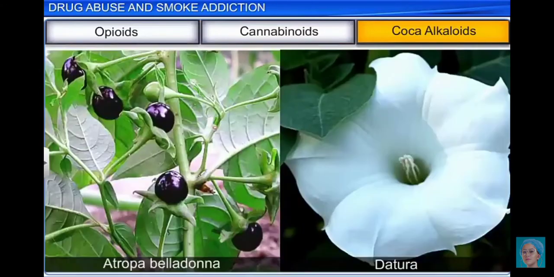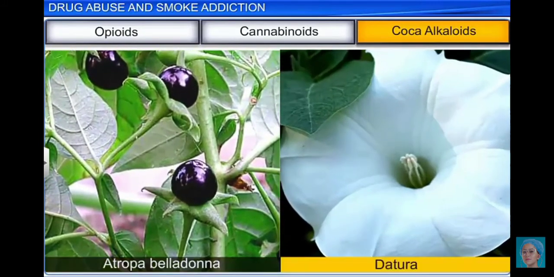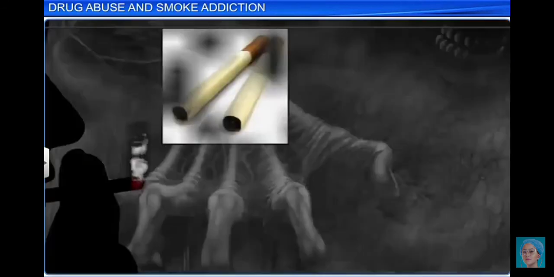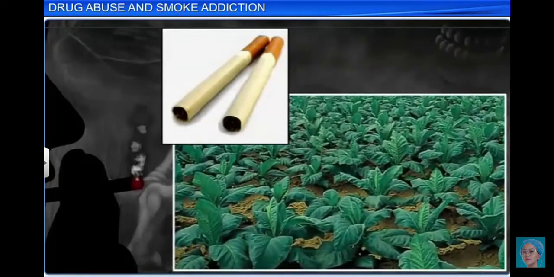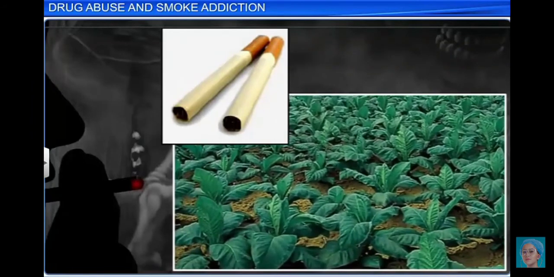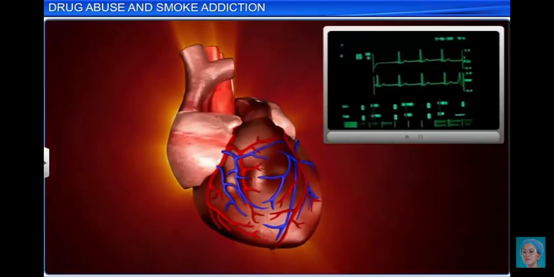Other plants with hallucinogenic properties similar to those produced by cocaine are Atropa belladonna and Datura. Like drugs, tobacco too has chemical substances, such as nicotine, that cause addiction. Nicotine stimulates the adrenal gland to release adrenaline and noradrenaline hormones, which result in increased heart rate and blood pressure.